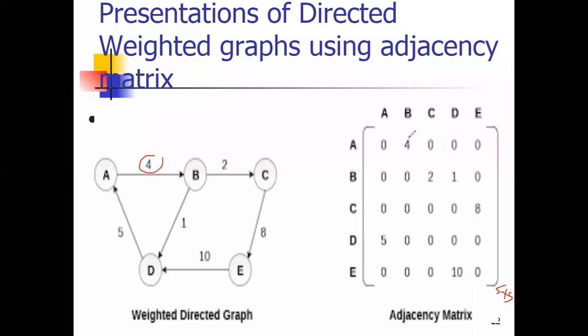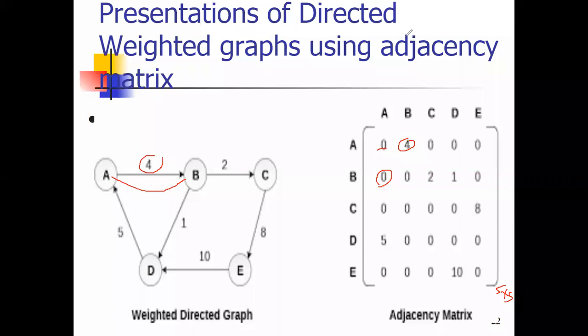That's why the A to B value will be 4, and there is no self loop on A. That's why the value is 0. But it's not like that for B to A, because direction is given. So it's not the case that B to A is also 4. The B to A value will be 0. So likewise, we have seen this point, the direction according to the weighted graph. I hope everyone is clear on this part now.